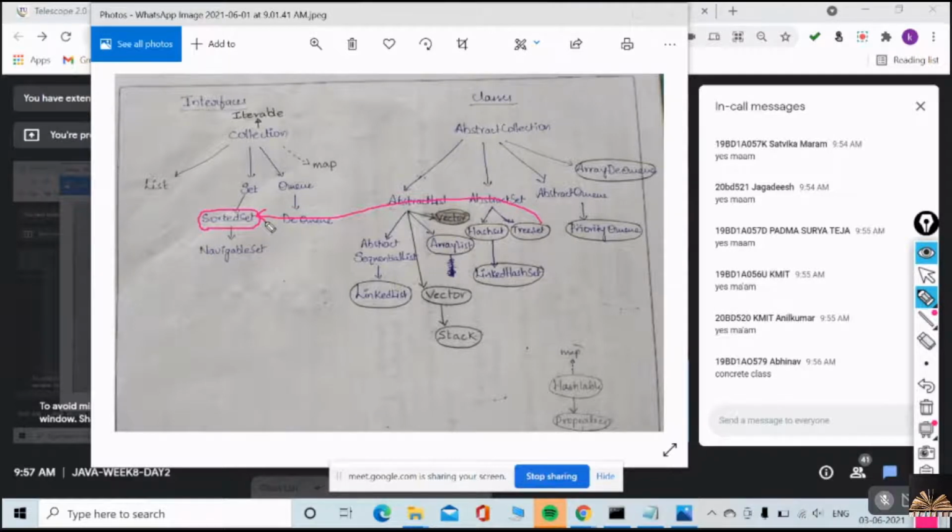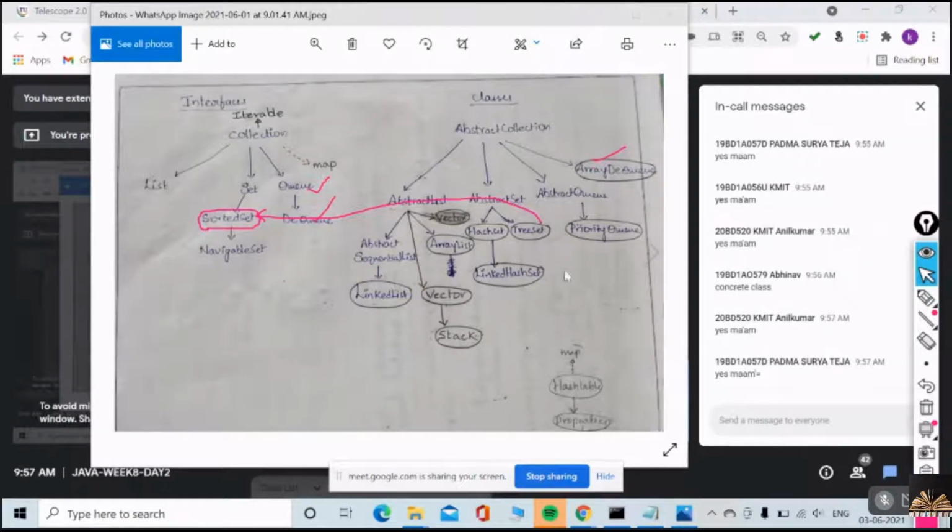Okay. And one more thing, guys, I am very sorry. I thought I had written it wrongly, but it's array DQ only. It's the concrete class, and it is the implementation of both the DQ and also the Q. It's array DQ only, not abstract DQ. I'm sorry. Okay, understood? Yes or no? Understood? Or am I fast?